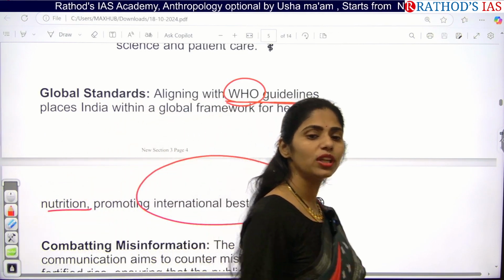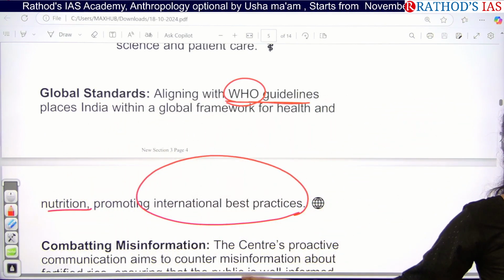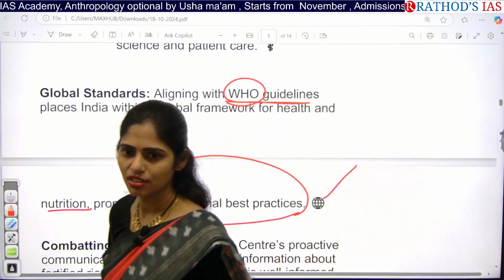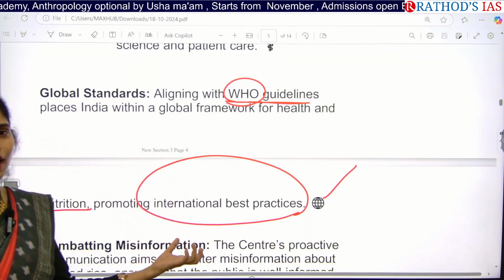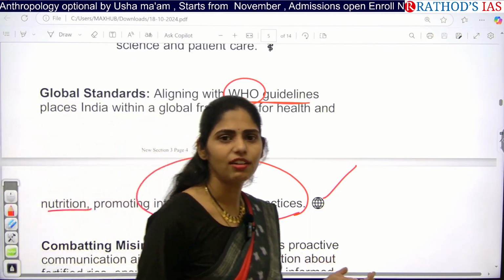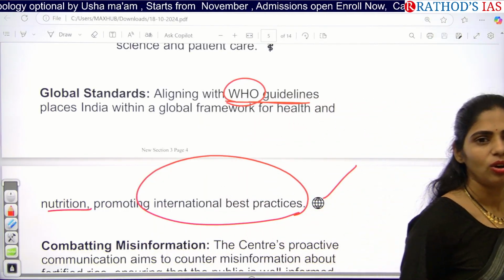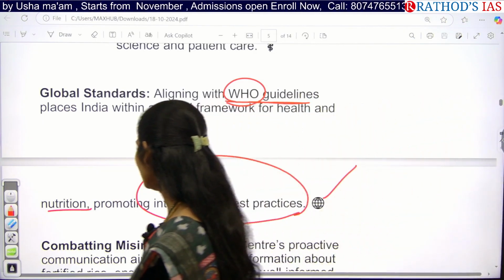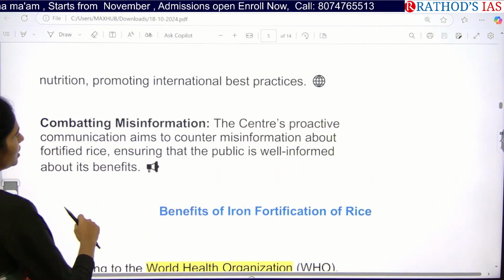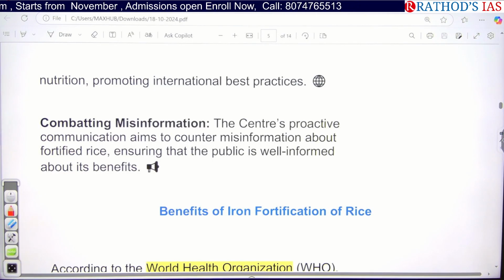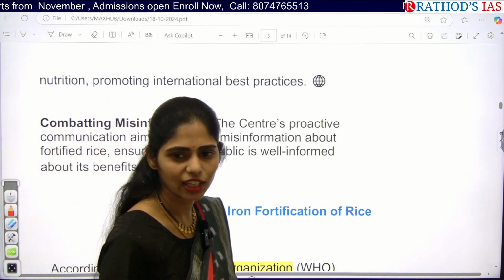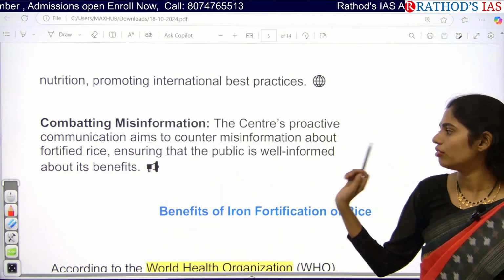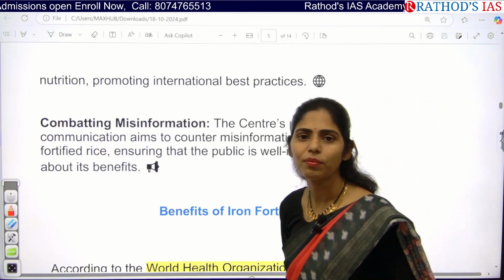If we want to improve the ranking in this kind of thing, obviously we have to focus on the best practices of international standards, so that we can achieve more advancements and we can focus on research and development, we can get more investment, we can become a developed country soon. And next one is even whatever misinformation is being transmitted in social media regarding the safety and security of this iron fortified rice, we have to see about that and ensure that the public are well informed about the benefits.